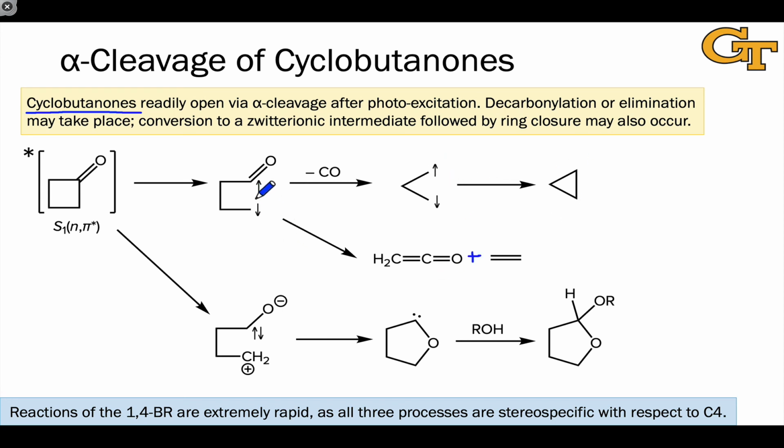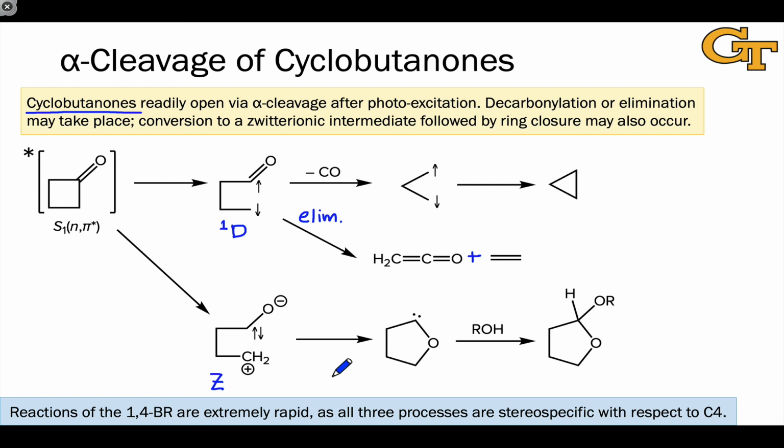It can also undergo an elimination process to form ketene and ethylene. Notice that this is a radical elimination process occurring here. These processes are associated with a diradical state, in fact a singlet diradical state derived from the excited state, but a zwitterionic state can also form, and this does some interesting things. Bond formation between the positive CH2 and negative oxygen atoms leads to this alpha oxygen carbene structure, which can add alcohols, for example, to give acetals.